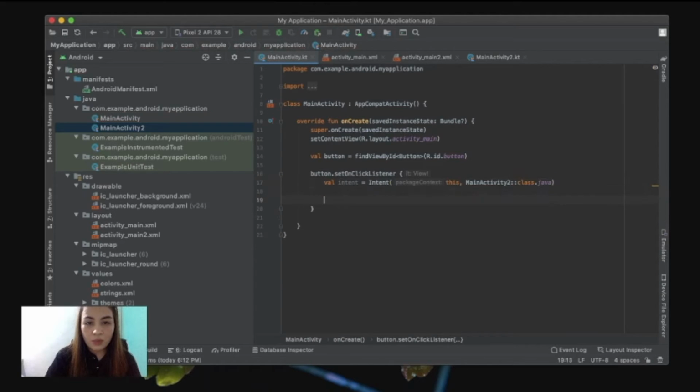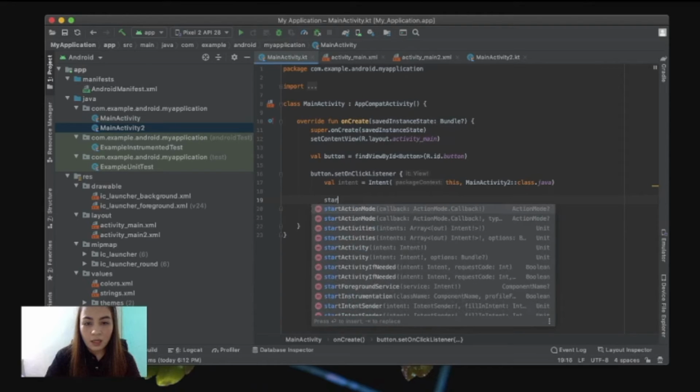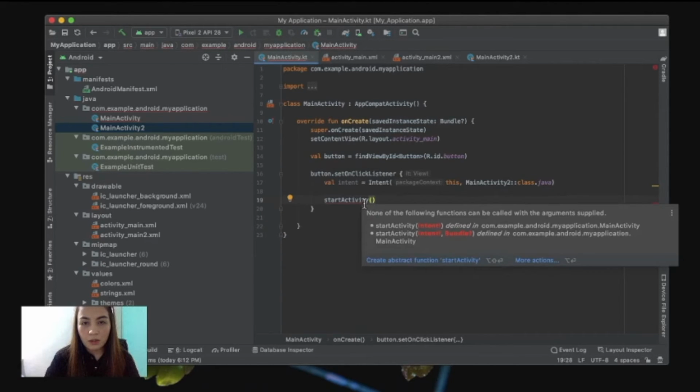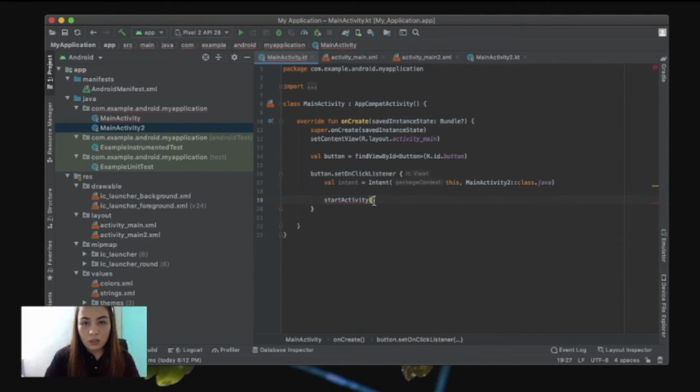Then we type in startActivity and we'll pass the intent here. So you just type the intent inside here.